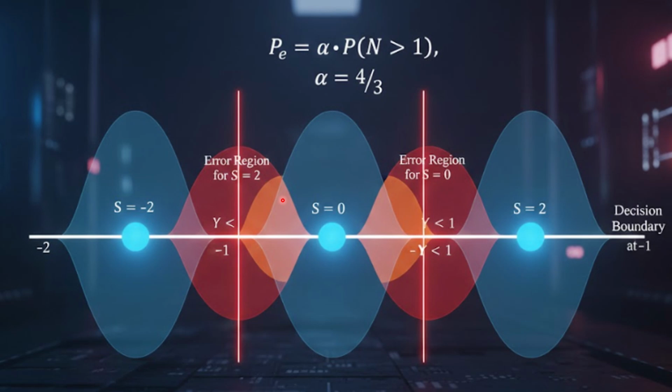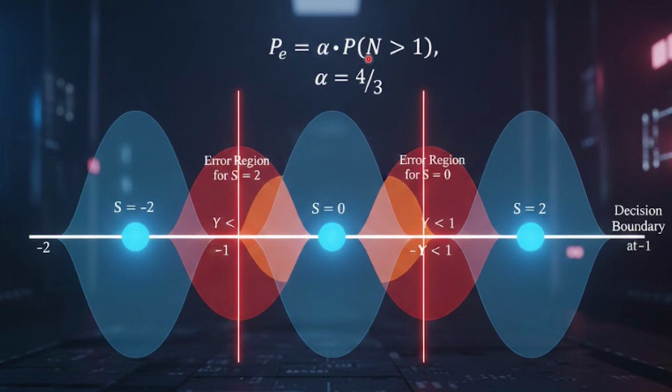So here is the representation of how exactly we can find it. What are the values of S? The set of S is -2, 0, and +2. So these are the three symbols. Errors may occur because of N. If we receive -2, since Y is equal to S plus N, because of N we are going to face the error.